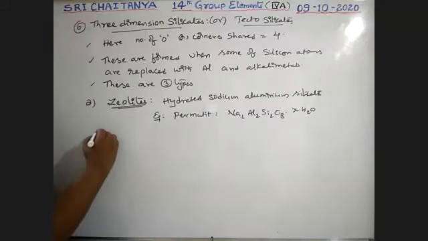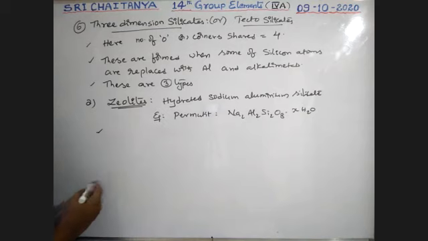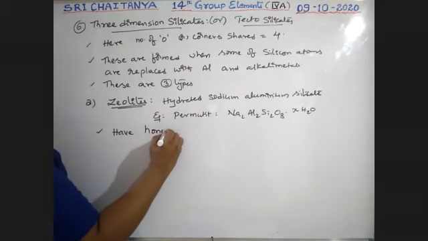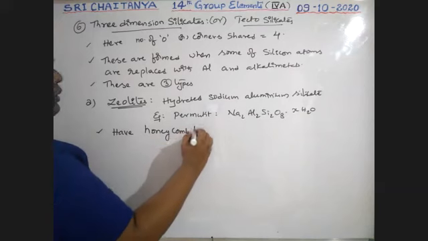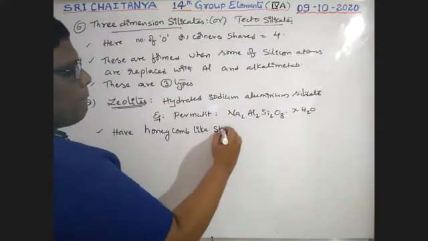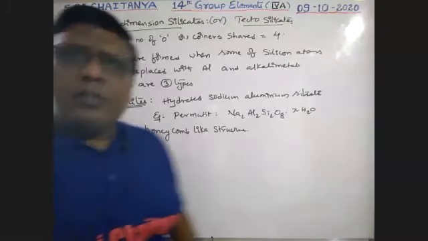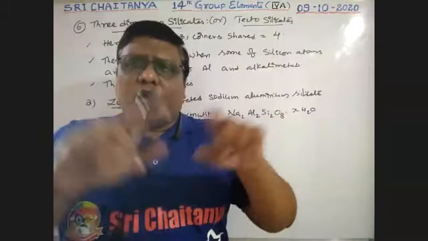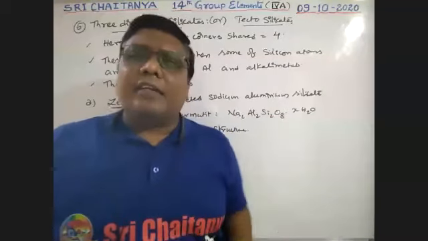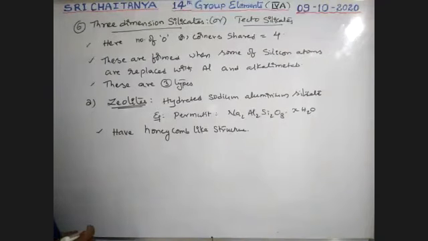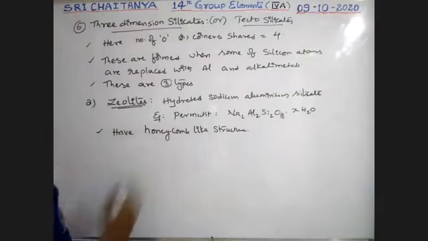The structure of these zeolites seems to be a honeycomb-like structure. Honeycomb-like structure means hexagonal ring structures, just like a honeycomb is available, boys. So honeycomb-like structure, very important.